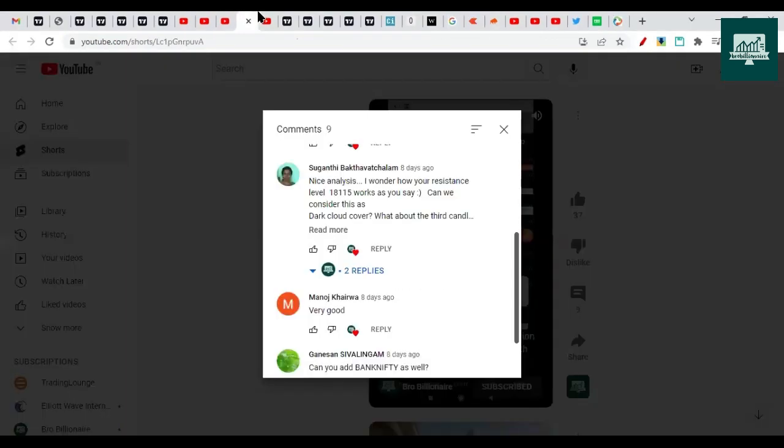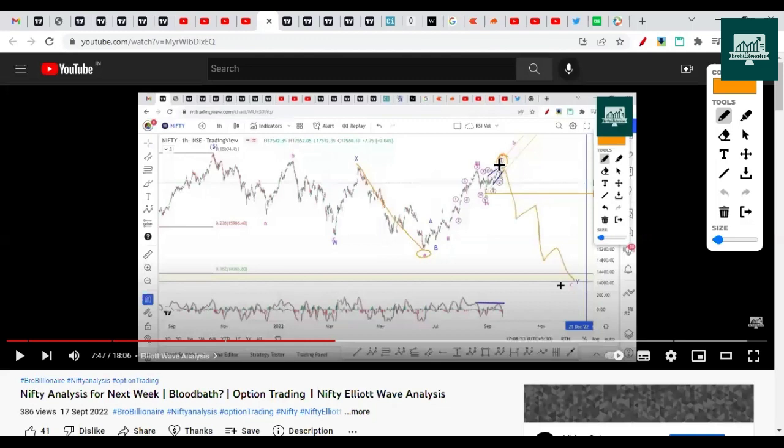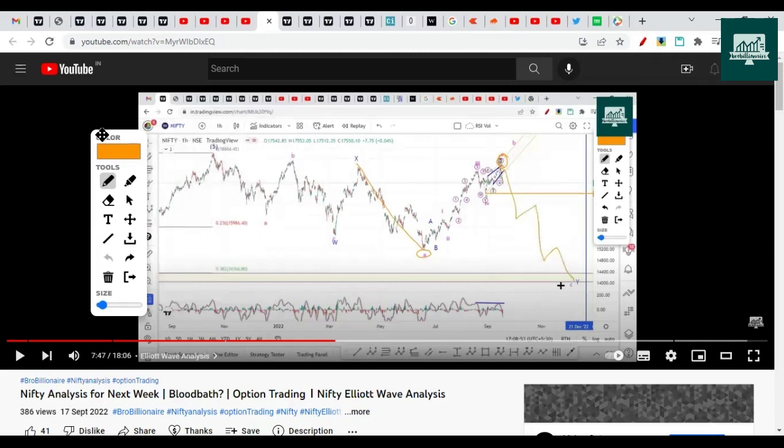In the previous week, in the video of 17th of September, we discussed that Nifty had made an ending diagonal pattern and it is about to drop on the downside. So this was a bearish view. We also discussed a bullish view, but we said it has low probability, around 10 to 20%. Here we expected a drop as a 5-wave sequence, and we mentioned that a WX wave is completed here, and internally A, B, and C waves are pending for the next correction.